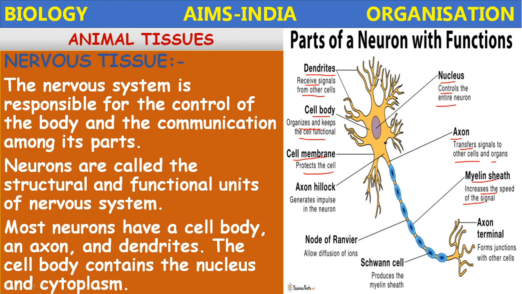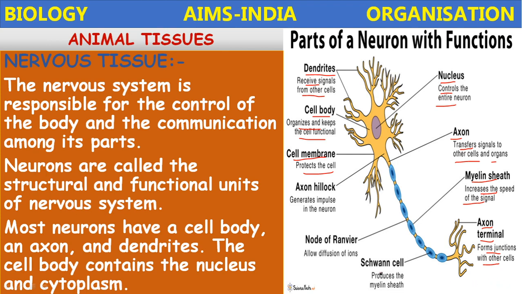These electrical impulses are carried through the axon, and the myelin sheath prevents leakage. If the myelin sheath is present, it is called a myelinated neuron or myelinated axon. The myelin sheath increases the speed of the signal. Then the axon terminals form junctions with other cells. That is called a synapse. A synapse is the gap between the effector organ and the neuron, which helps in nerve transmission.